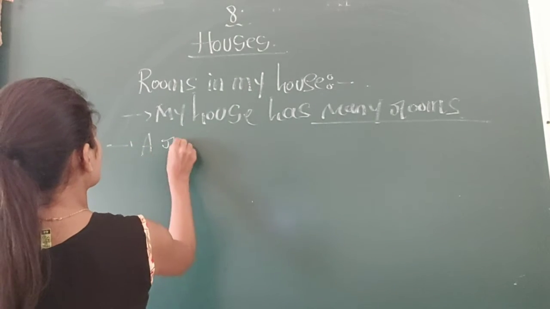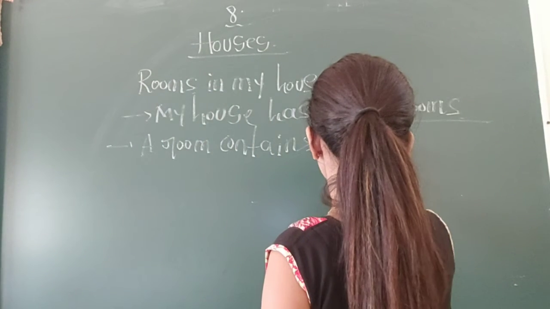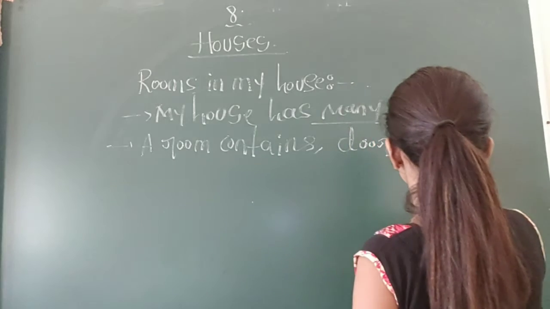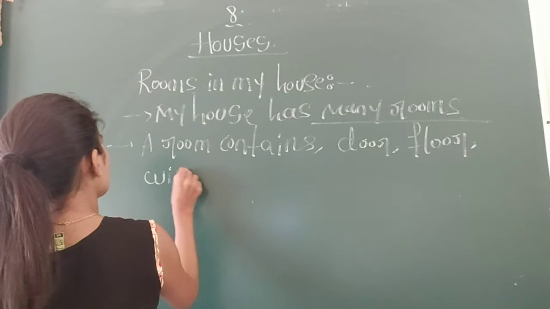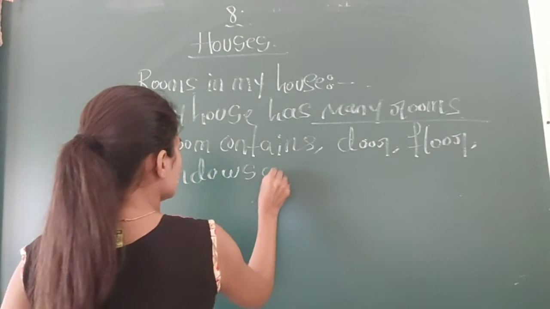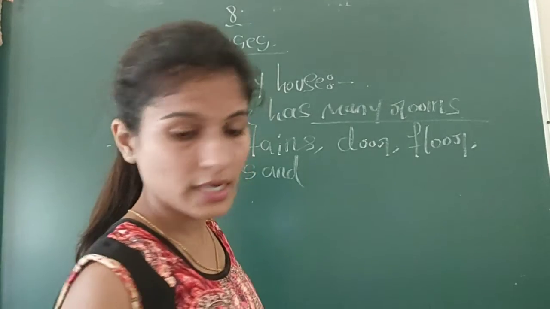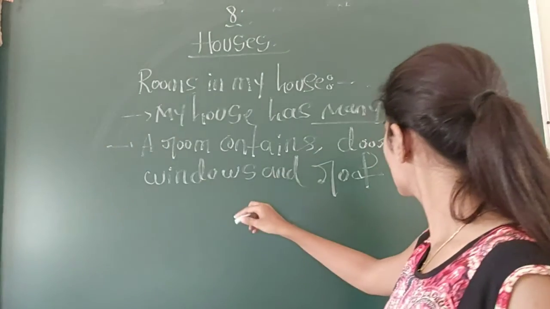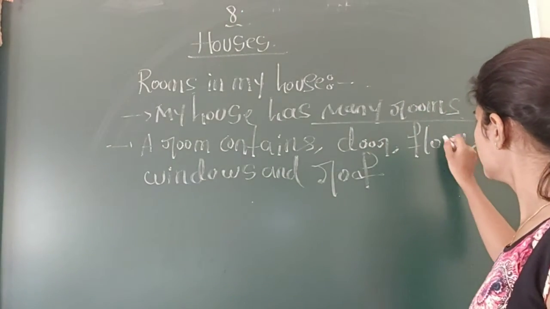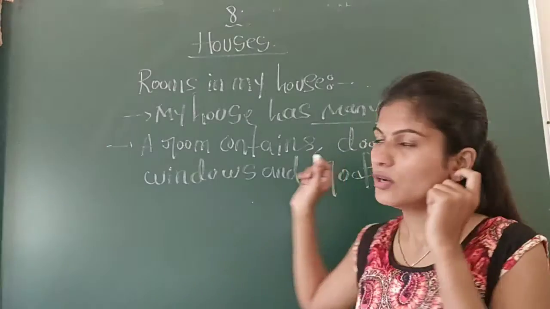So a room contains a door, a floor, windows, and a roof.